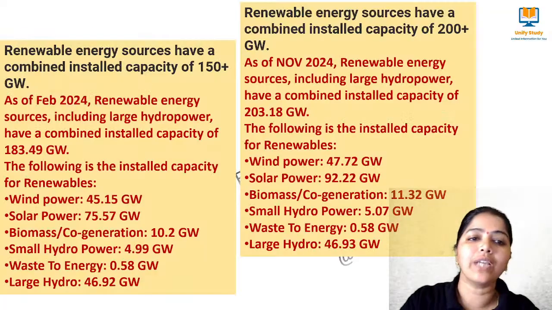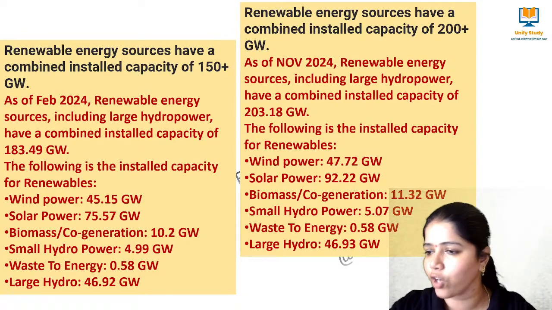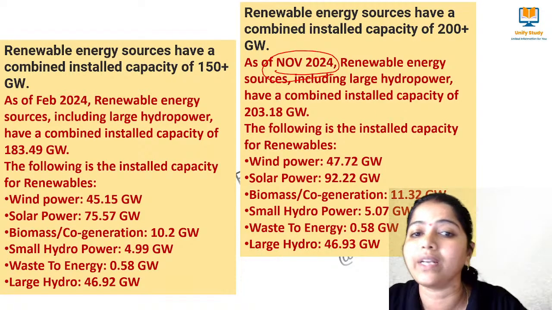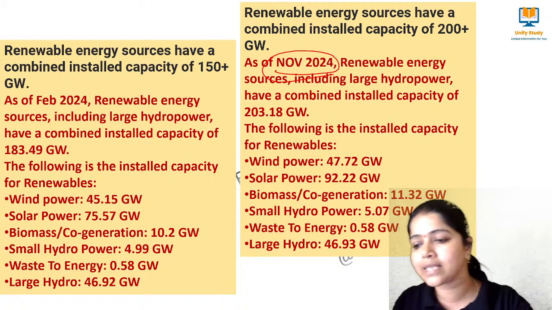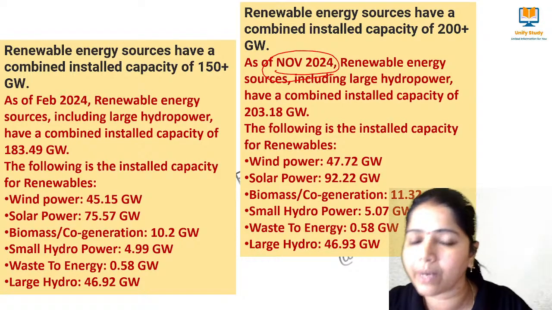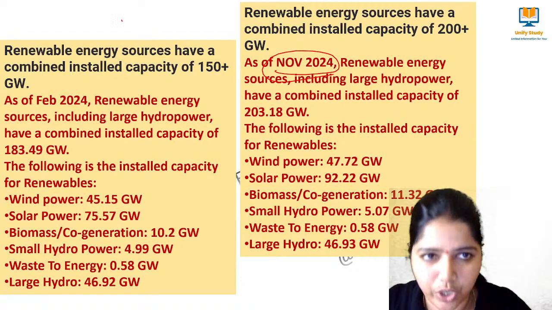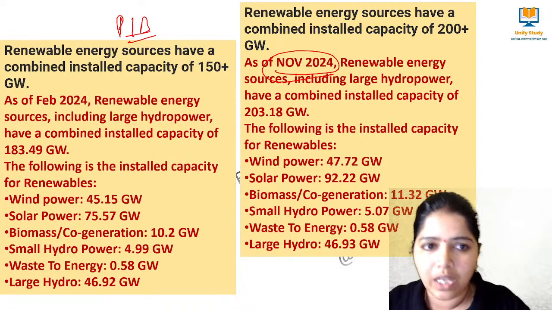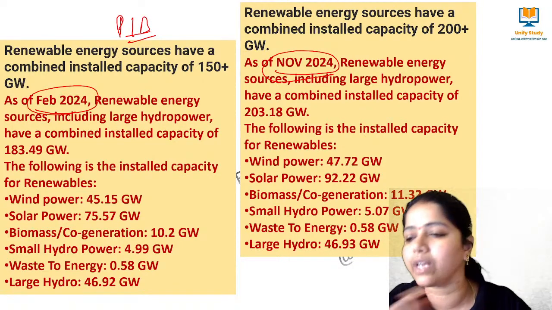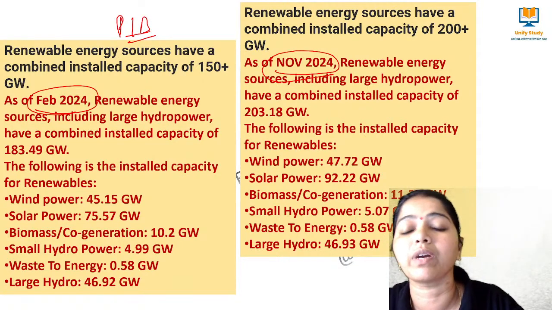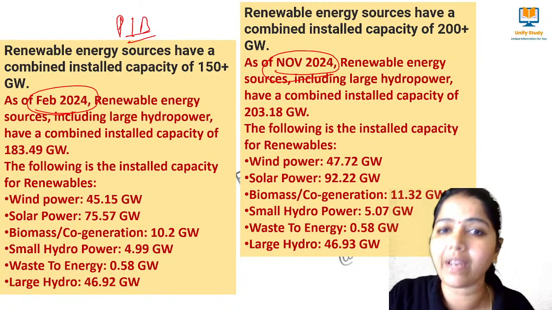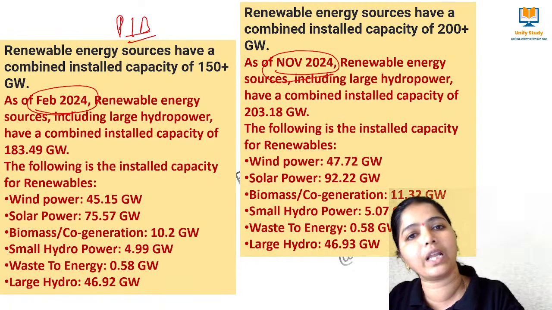Okay, next we move to a very important topic. Take your pencil and pen; even if you have not written so far, you have to write this. This is the current update as of November 2024, released by the Press Information Bureau regarding renewable energy sources. This is the data as of February 2024, and this is the data as of November 2024. What do you mean by renewable energy? What do you mean by non-renewable energy?